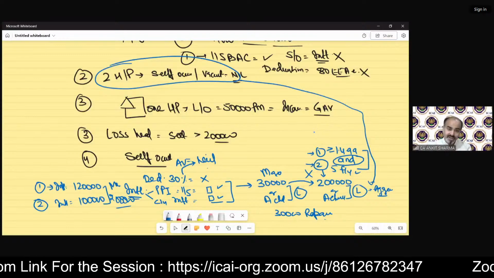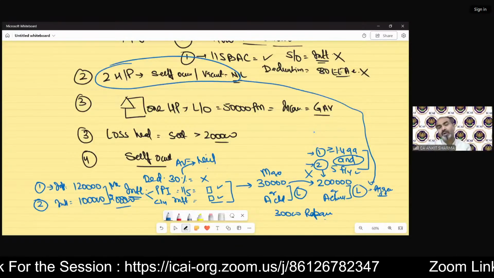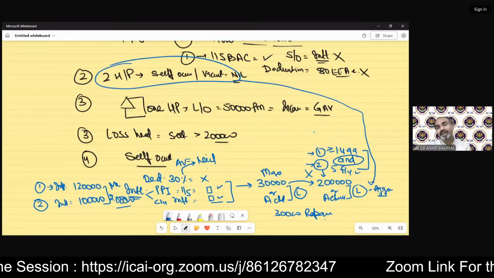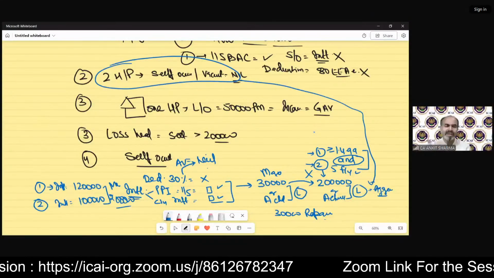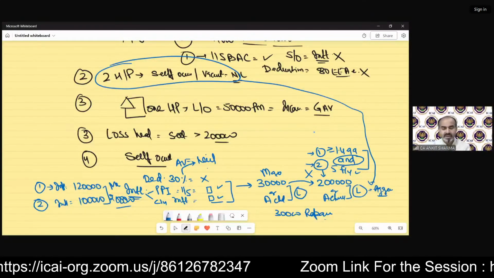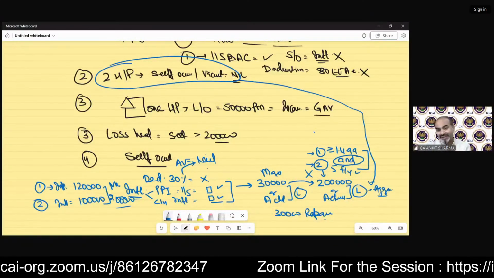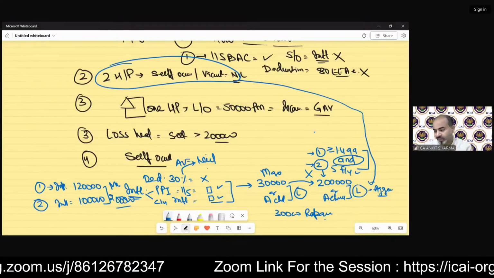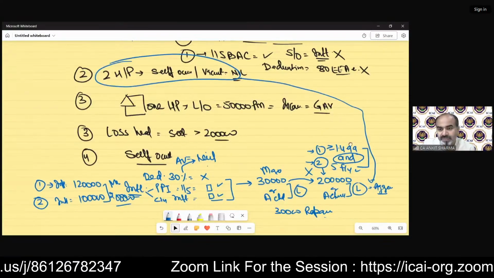We also have a deduction in case of income from house property interest under section 80EE. That will be discussed in the deduction revision class. So that is also applicable in the interest case of income from house property. So moving on further,